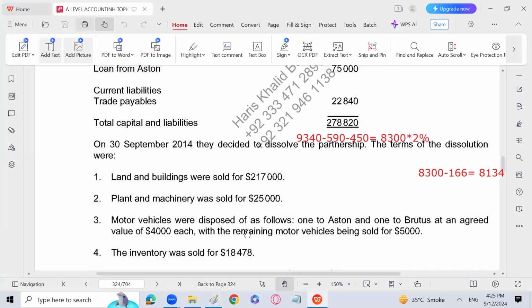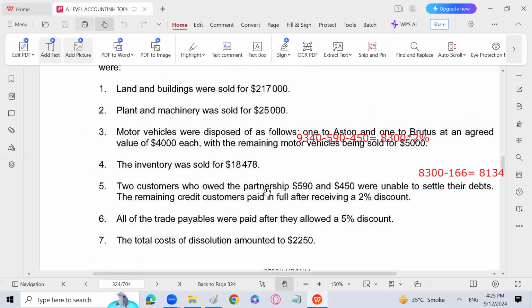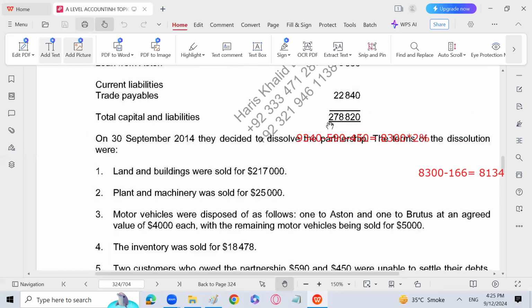So the entry is going to be realization account debit and bank is going to be credit. Let's see. Here it is. You have to calculate the discount first. 2250 is cost of dissolution, but 5% discount. 22840 into 5%, and that is supposed to be subtracted from the 22840. I'll try to solve it for you.